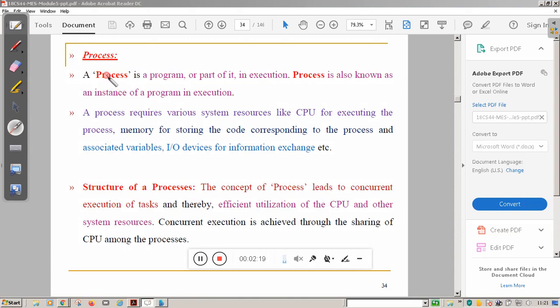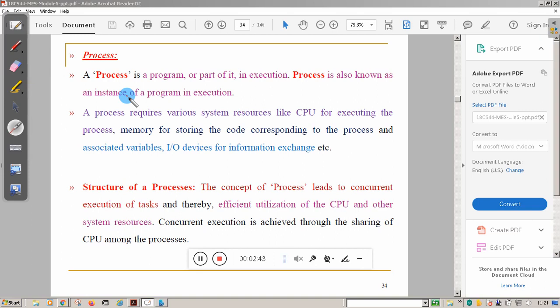Now, the process is a program or a part of the program in execution. The process is also known as an instance of the program in execution. Why an instance of the program? What do you mean by instance? Suppose you write a program, you execute that program. You can execute that program several times.